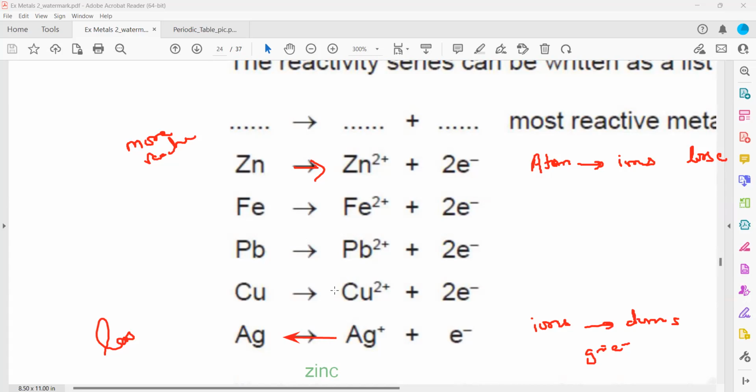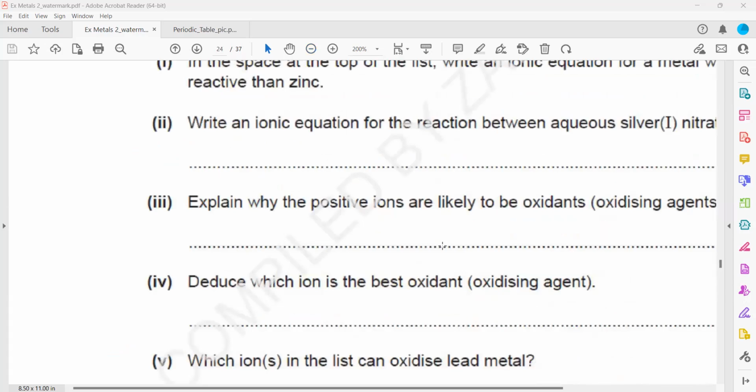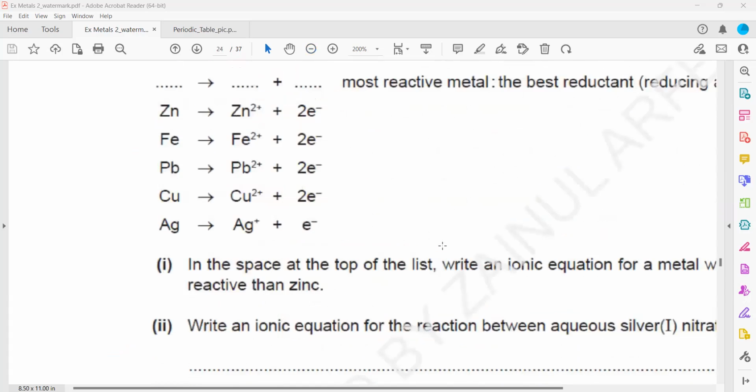The next one: which ions in the list can oxidize a lead metal? Like, which one can react with lead? So it can be copper or it can be silver, any of them.